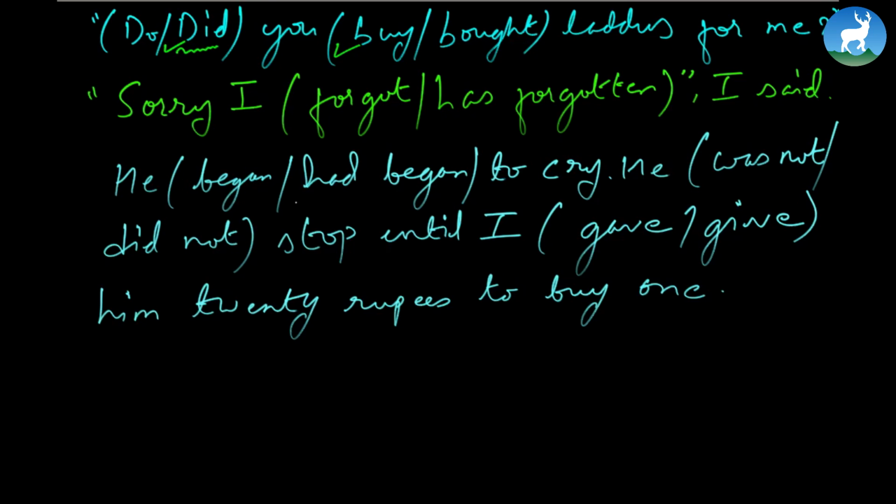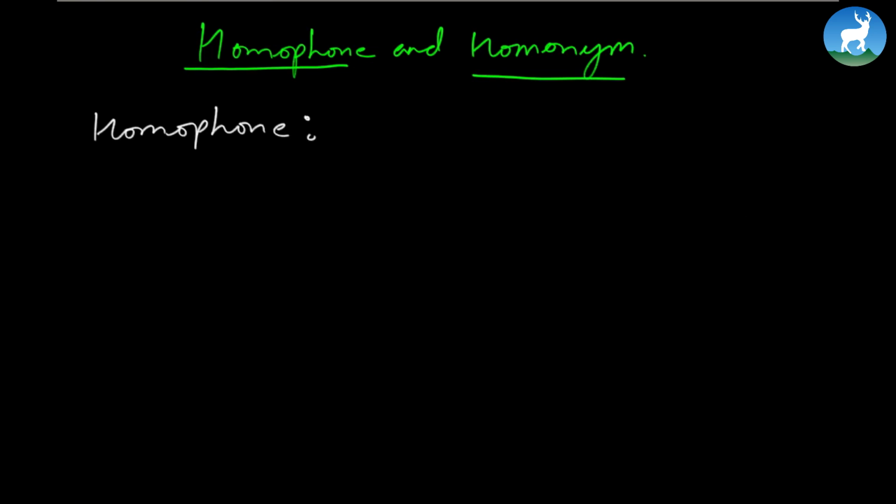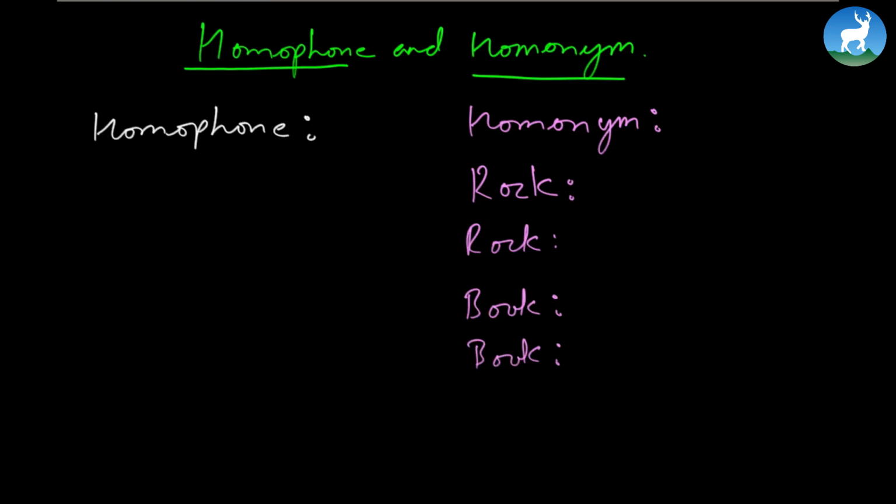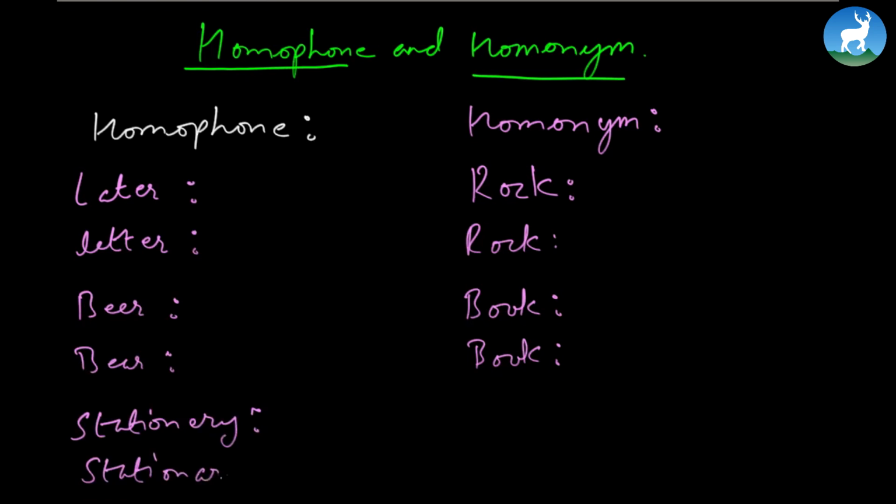Now let's talk about homophone and homonym. So what is homophone and homonym? Now I'm going to write a few examples here for homophone. On this side I'm going to write examples of homonym. Now if I write here rock, book for the homophone, if I write here later, beer, stationery, and stationery. Now look at these two. Look at what I've written. Now in both the cases, if I go here like rose.